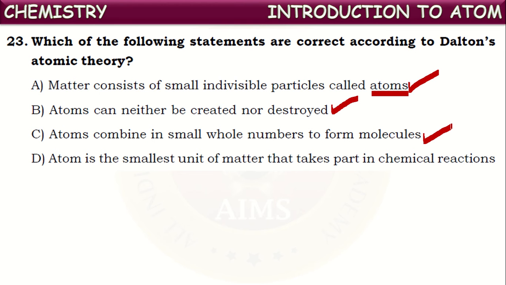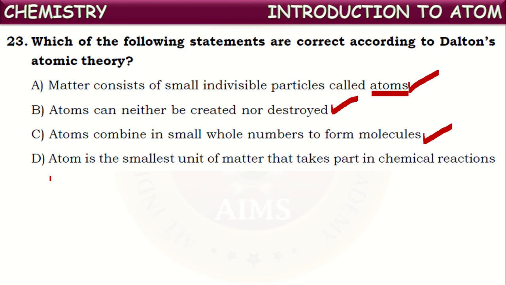What is happening in the polymers? Atoms are combining in large whole numbers, not one or two. A very big number of atoms combine together to form long chain molecules. So this is contradictory to Dalton's atomic theory proposal, that atoms combine only in small whole numbers. So here the statement given is correct according to Dalton's theory.